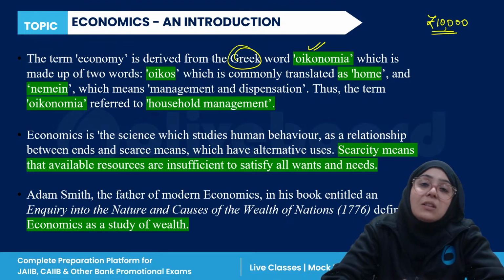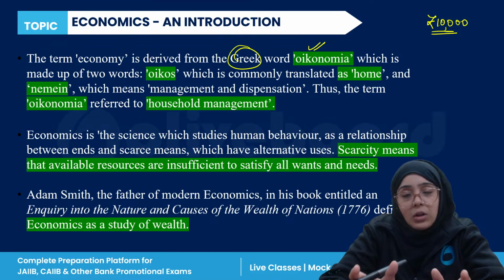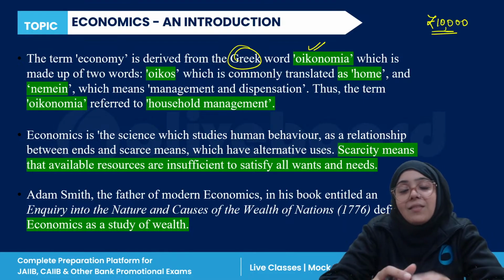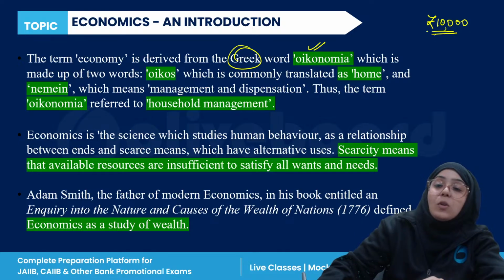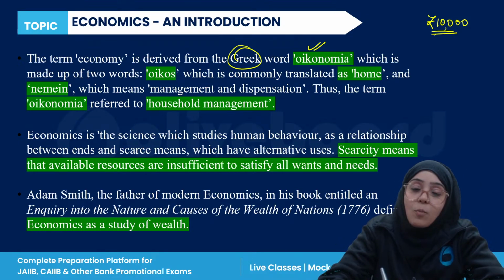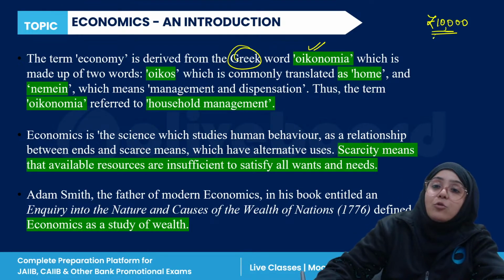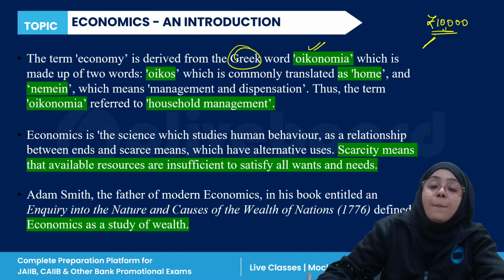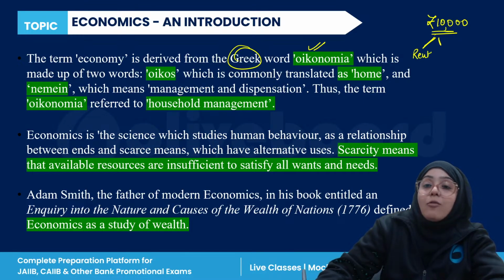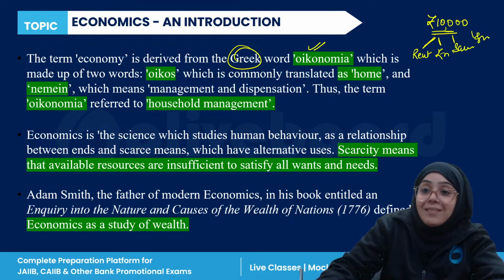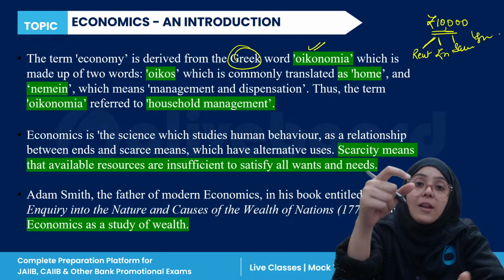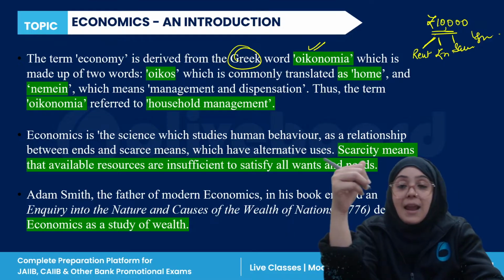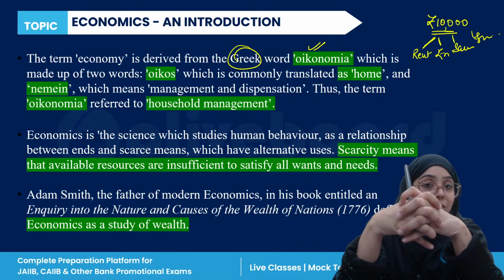First of all, I distribute this money according to my needs and wants. For example, I have to spend more on rent and less on entertainment. I want to save also, I want to invest also. So I have distributed this 10,000 rupees according to my priority, and then I spend it.